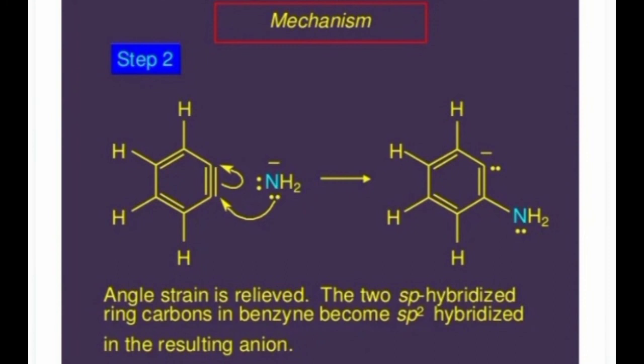In this step, the angle strain is relieved now. Now the two sp hybridized ring carbons in benzyne become sp2 hybridized. Here you can see that the carbon-carbon triple bond is present in benzyne. Those carbons are in sp hybridized state. When they get converted into carbon-carbon double bond, they become sp2 hybridized.